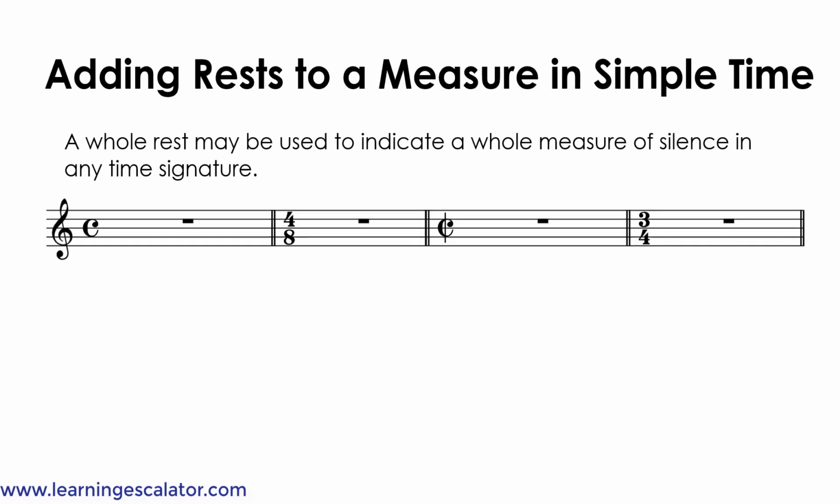Adding rests to a measure in simple time. A whole rest can be used to indicate a whole measure of silence in any time signature. So it doesn't matter what the time signature is, you always use a whole rest and nothing else when you need a whole measure of silence. So in 4/4 time, which is C, you use a whole rest. In 4/8 time, you use a whole rest. In 2/2 time, you use a whole rest. In 3/4 time, you use a whole rest. In any time signature, you always use a whole rest for a whole measure of silence.